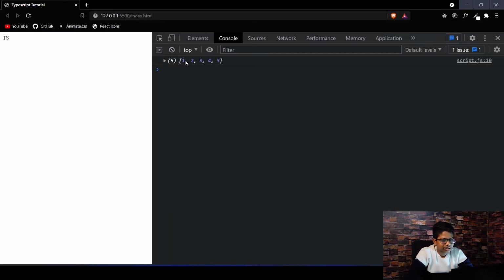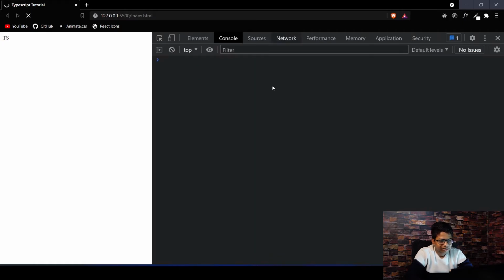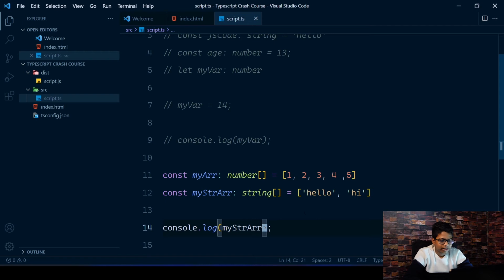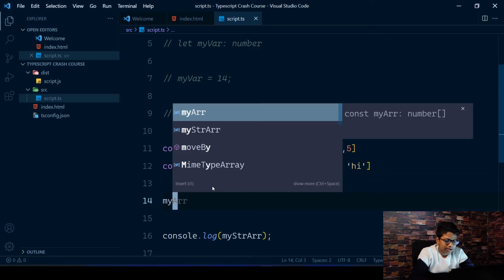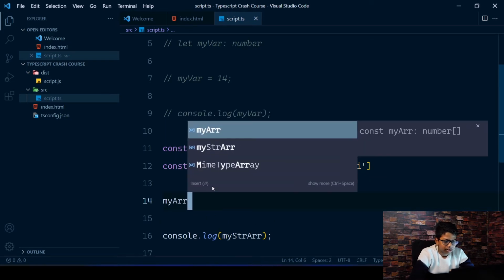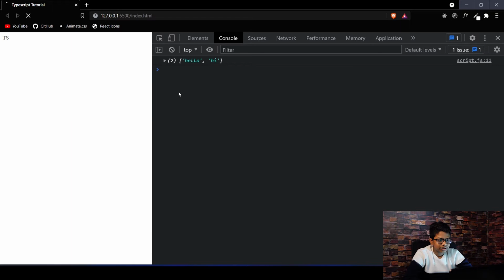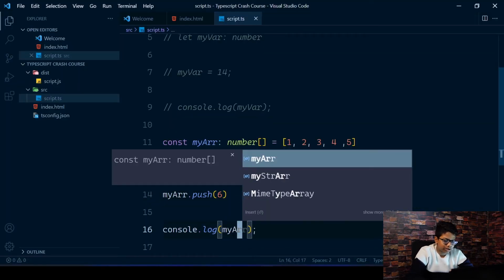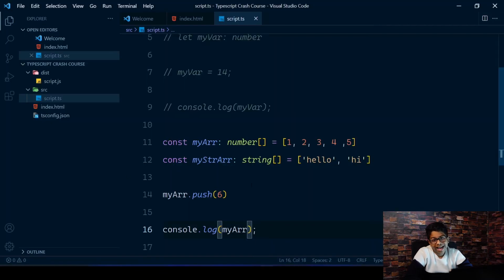If I run it here, you'll see I have all these numbers. I can also log my strArr, and you can see it came hello and hi. And you can of course push stuff onto this array. So myArr.push, and since this is an array of numbers, we can only push numbers in there. For example, if you push 6 and log myArr, then we will get 1, 2, 3, 4, 5, 6 because we added it in here.